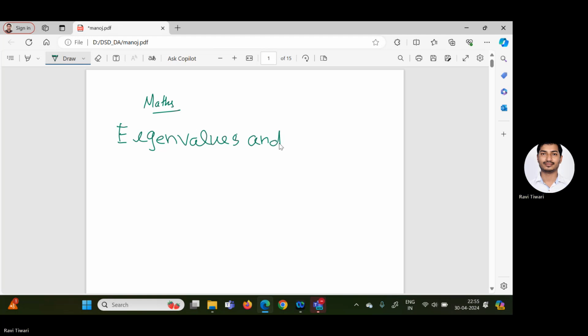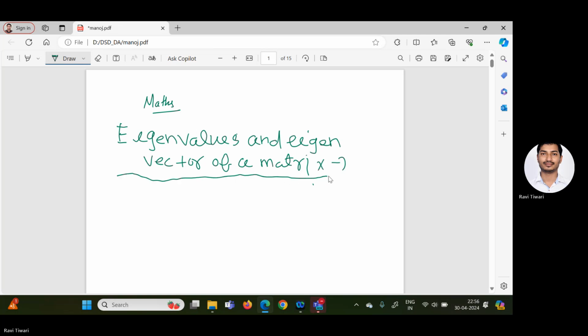Eigenvalues and eigenvector of a matrix. So what is eigenvalue and eigenvector of a matrix?